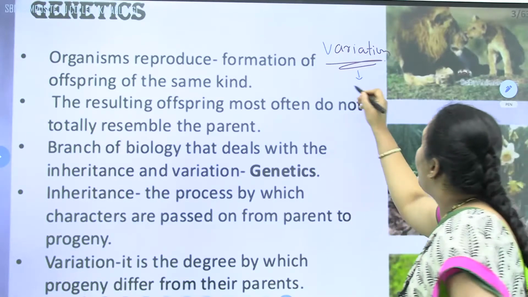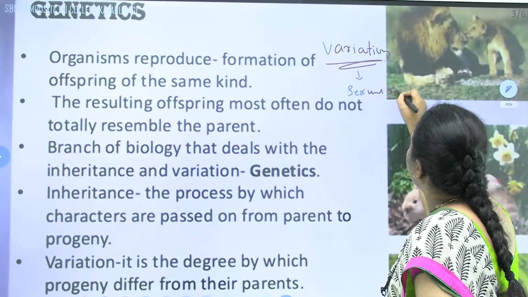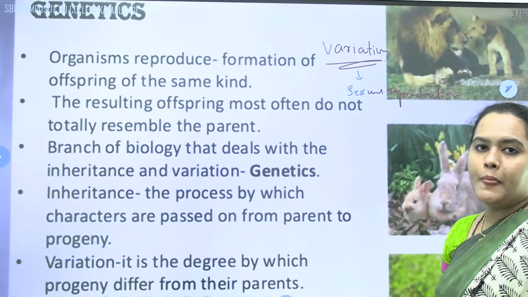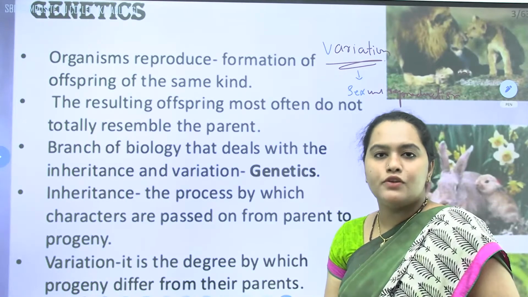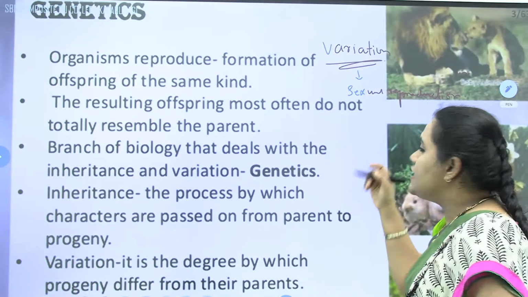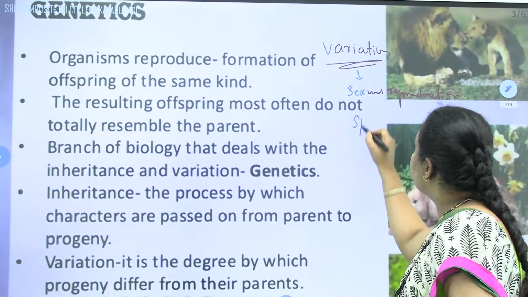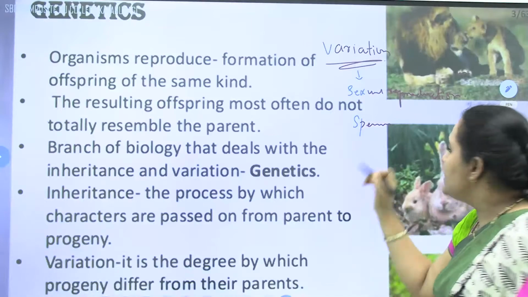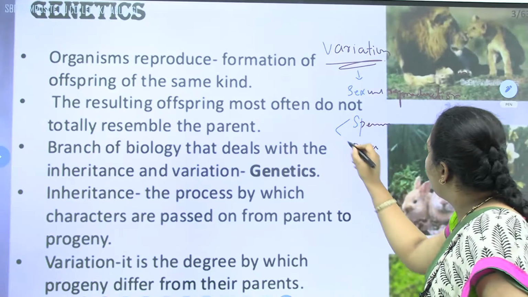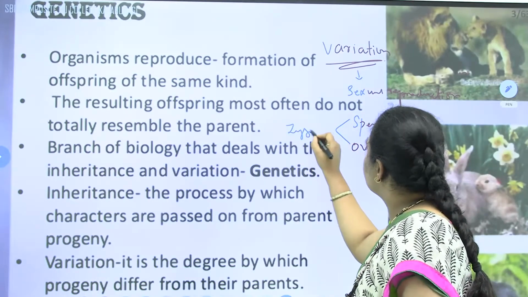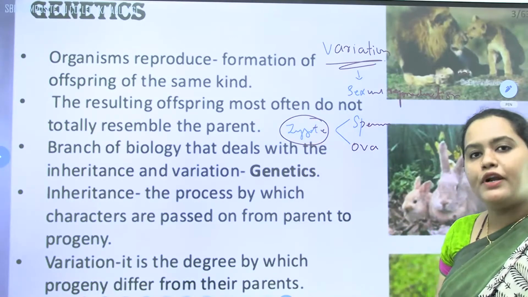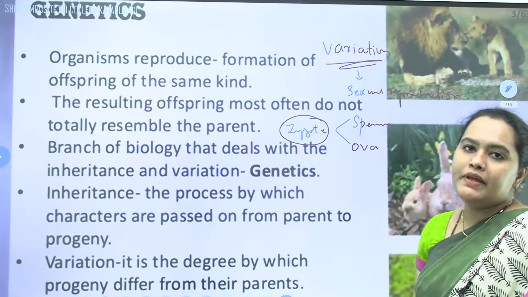Here the difference will be there in the characters. Why is the difference there? Because of sexual reproduction. As we have read in our previous chapter on human reproduction, gametogenesis will be there. By means of spermatogenesis, sperms are produced in males and ova are produced in females. Both of them will unite together to form a zygote, and this will undergo multiple mitotic divisions. That is why the variation will be there.